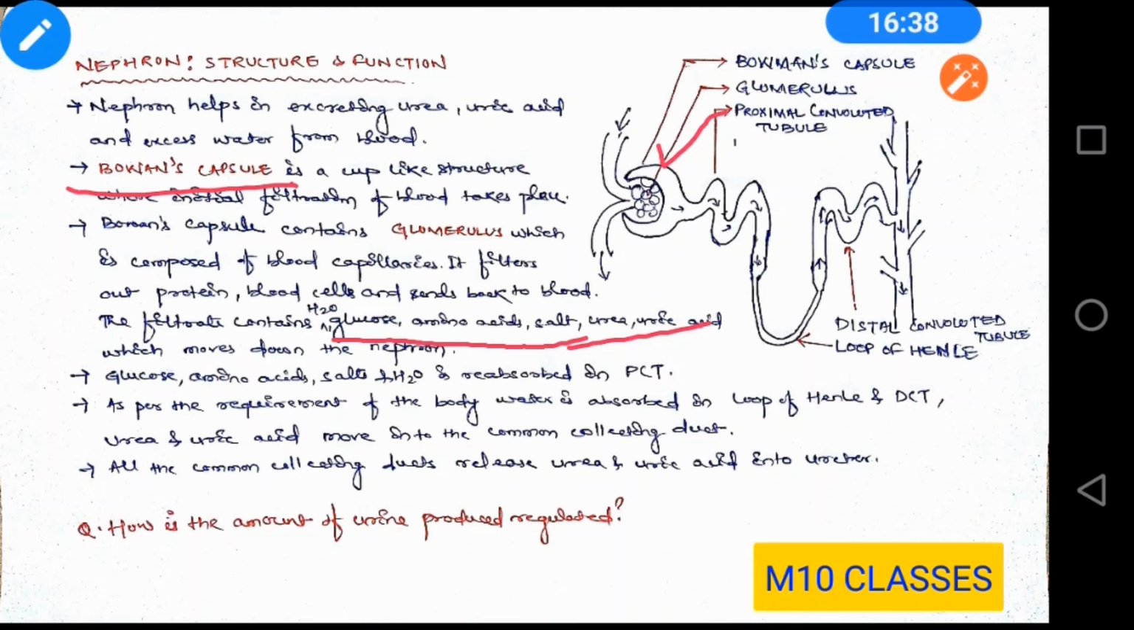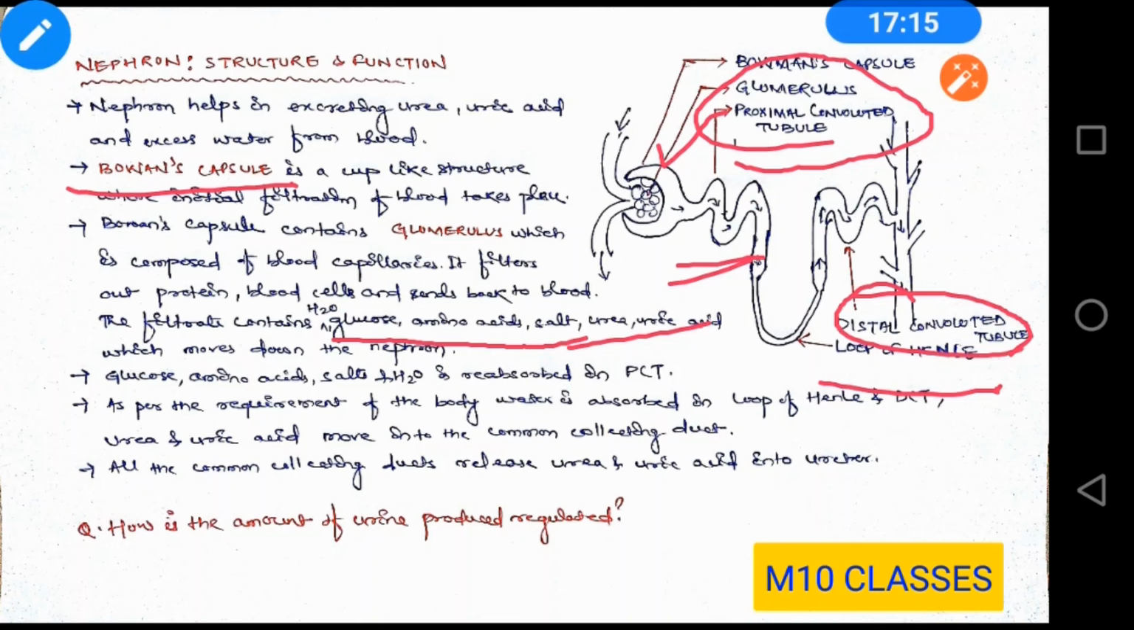This nephron has different parts. From the Bowman's capsule, it enters into the proximal convoluted tubule. Here, the selective absorption of water, glucose, amino acids and salt takes place. So whatever is remaining is urea, uric acid and some amount of water. According to the need of the body, the water gets reabsorbed from the loop of Henle and the distal convoluted tubule.